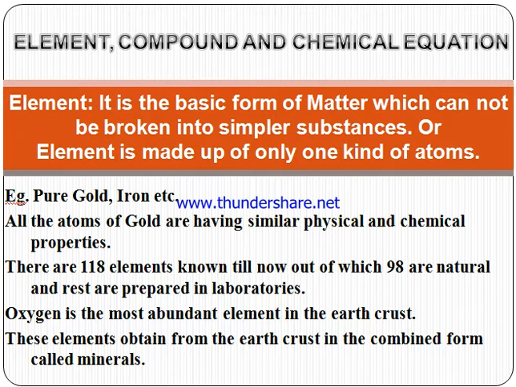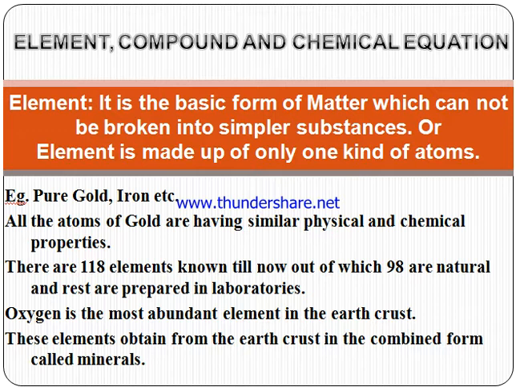Similarly, if we take the example of iron, all the atoms of iron have the same properties, like they show magnetic properties. There are 118 elements till now, out of which 98 elements are natural elements which are found in nature, and the rest are prepared in laboratories.